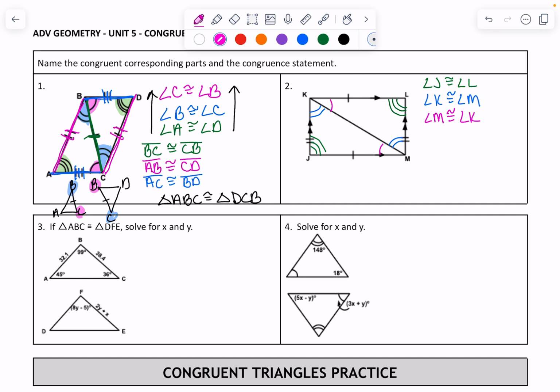All right, so now sides. JK has 2 tick marks, and that would be congruent with LM, which has 2 tick marks.